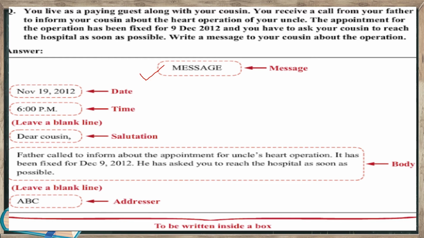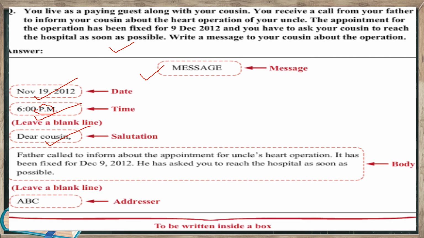So first the word message, then the date in expanded format. Okay, see, November has been written in words. Then the time, do not write 6 o'clock, write 6 p.m. or 6 a.m. Give this, okay, am, pm, whatever. Then leave a blank line. Then dear cousin, that is the salutation or the addressee's name. If the name is there in the question paper, in the question, then you will write the name.